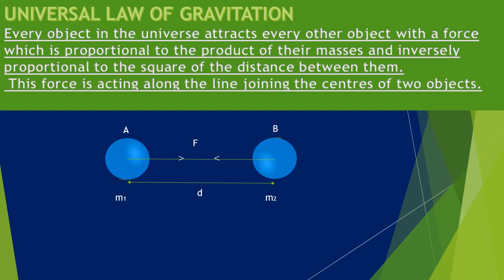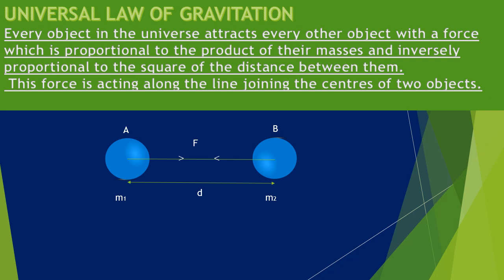For example, two stones lying close to each other have smaller masses, so we can't see them coming or meeting each other because the gravitational force between them is very weak, very low. But take the case of celestial objects. They have huge masses, so they have huge gravitational force between them, and it is this gravitational force that is used to provide centripetal force for the planets, for their motion.